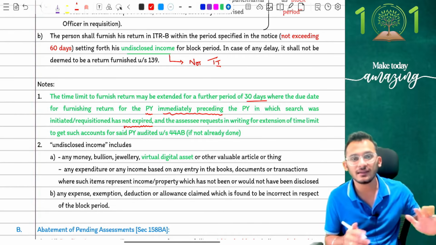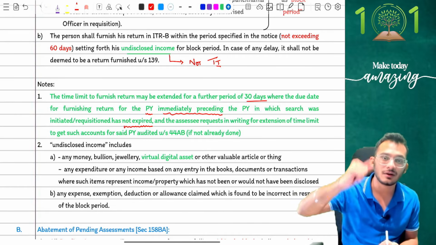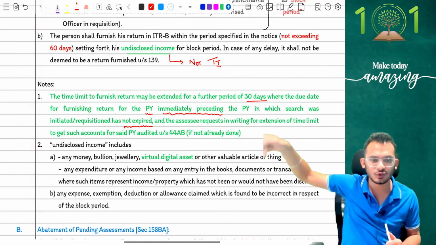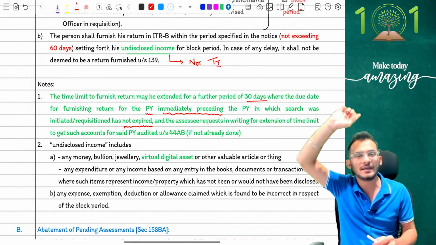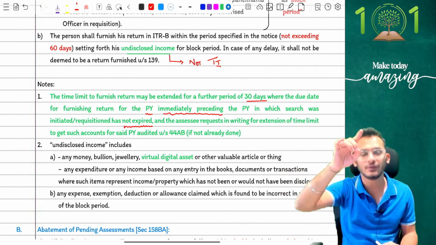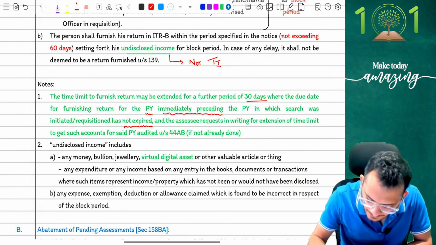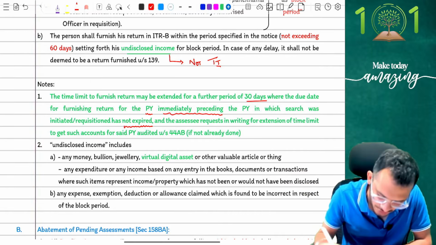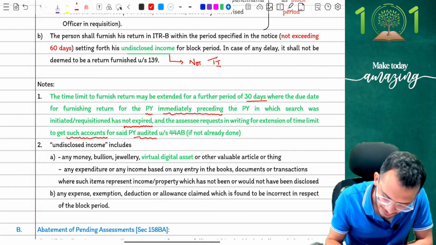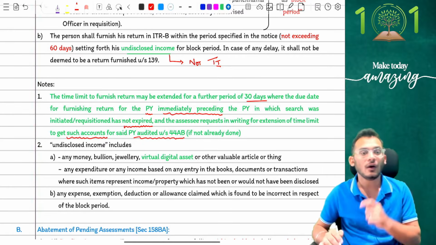July. When I'm doing it in the month of July, people, has the person already filed his return? No. If I'm doing search and seizure in the month of July of the current year, for the last assessment year, he would not have filed his return even now because the due date is 31st October. So you need to wait. In that case, they say the assessee can request in writing for extension of the time limit to get his accounts audited for the previous year.